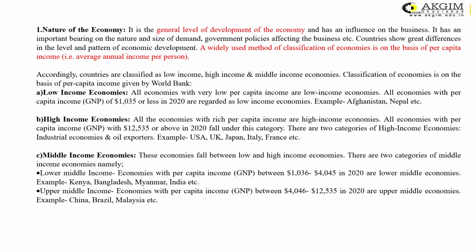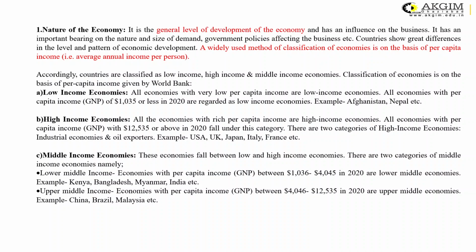So, if the income level of the people in the nation is about 9,15,000 or above, they are considered as the citizens of the high income economies. The examples are USA, UK, Japan, Italy, France, etc.